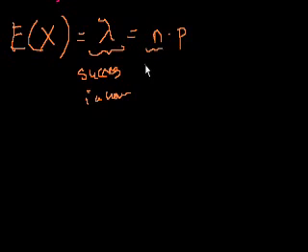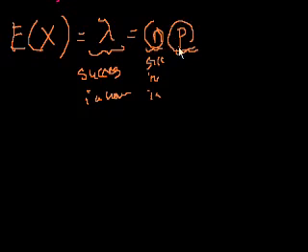And then this would be success in a smaller interval, and this would be the probability of success in that smaller interval. And in the last video we tried it out. We said, oh, well, what if we make this interval a minute, and this is the probability of success per minute? We'd have maybe a reasonable description of what we're describing. But what if more than one car passes in a minute? And we said, oh, well, let's make this per second, and this is the probability of success per second. But then we still have the problem. More than one car could pass in a second, very easily. So what we wanted to do is take the limit as this approaches infinity, and then see what kind of formula we get from the math gods.